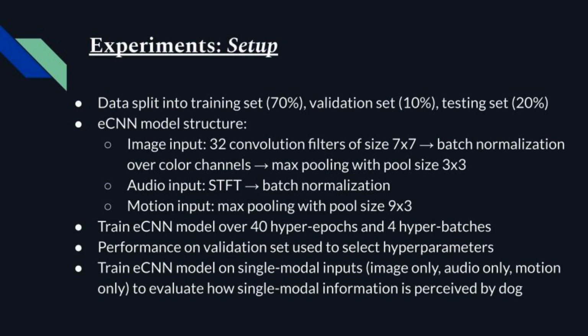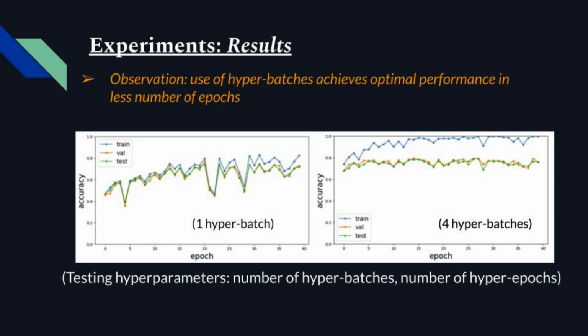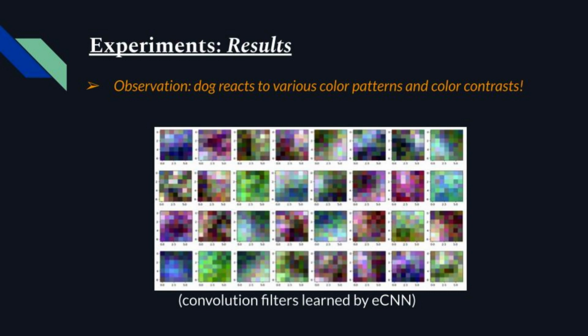We trained the ECNN model on single modal inputs as well, for example, image only, audio only, or motion only, to evaluate how single modal information is perceived by the dog. The overall prediction accuracy was 79.02%. We found that the use of hyperbatches achieves optimal performance and less number of epochs. Using 1 hyperbatch achieved optimal performance at around 20 hyperepochs, while using 4 hyperbatches achieved optimal performance at only 5 hyperepochs. Here are the convolutional filters learned by the model.